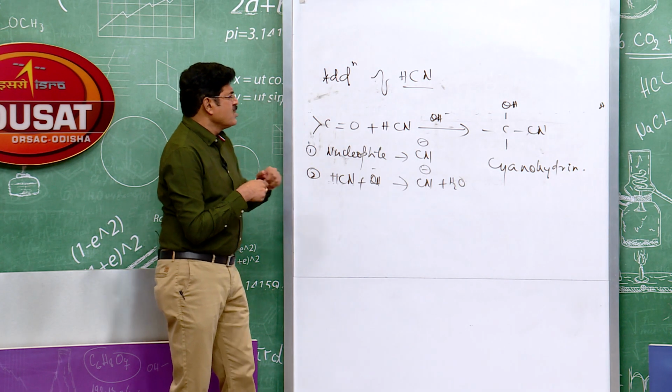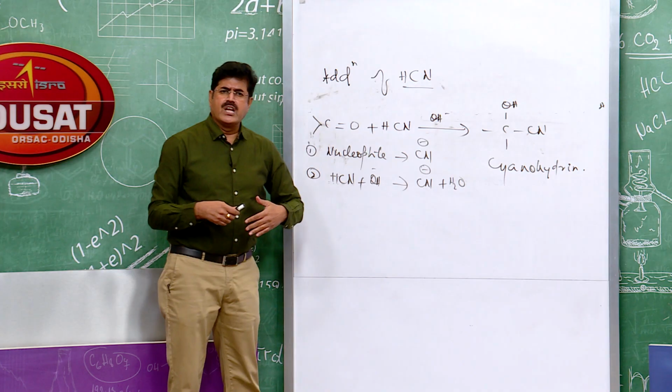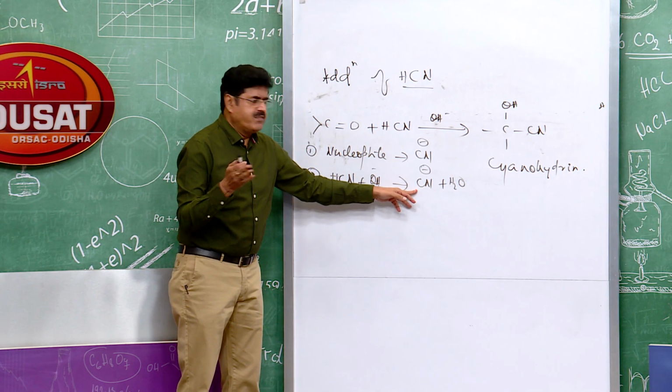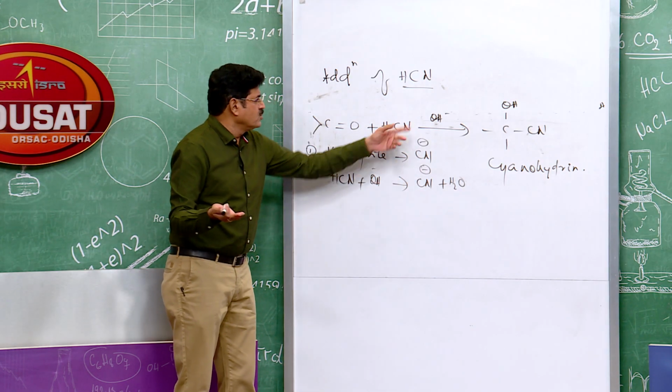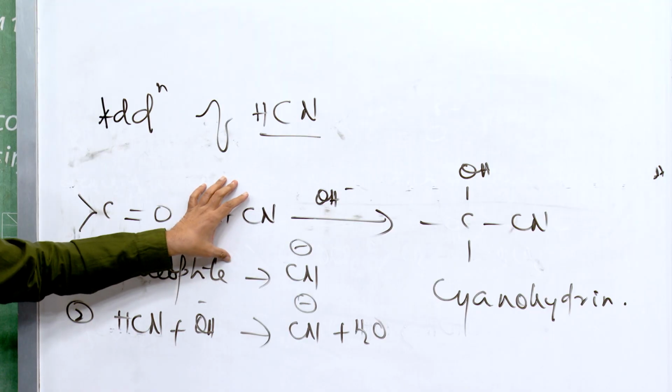Next question: why not HCN only? Why is a basic medium required to generate the nucleophile? In the nucleophilic addition reaction, we require the nucleophile in the first step, so basic medium is required to generate it. Does it indicate that HCN can't furnish the CN minus ion?